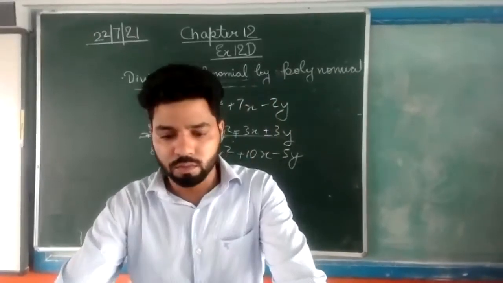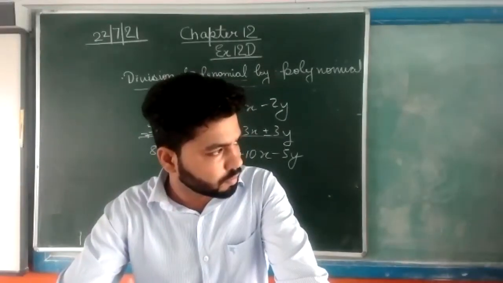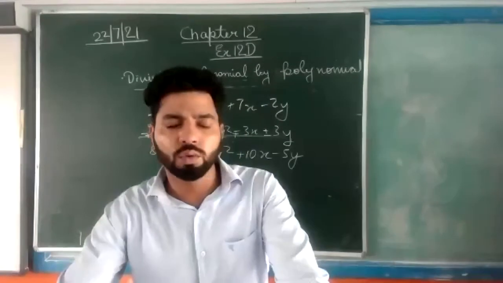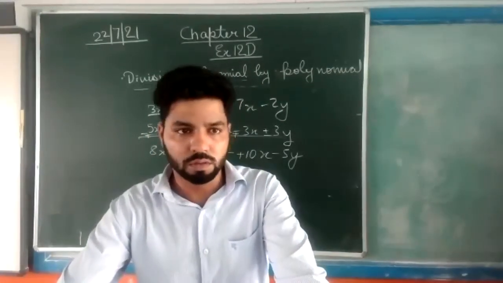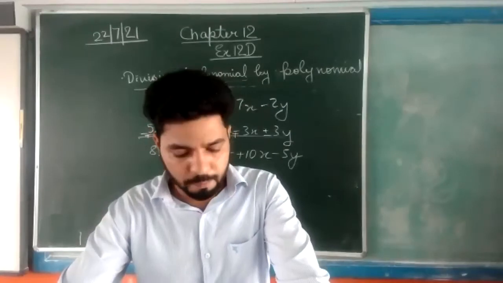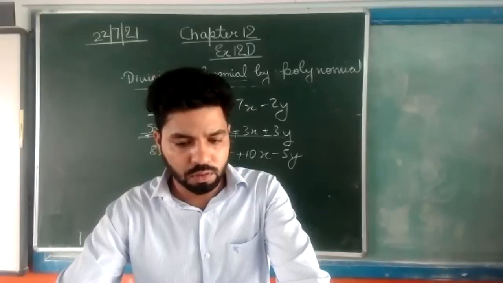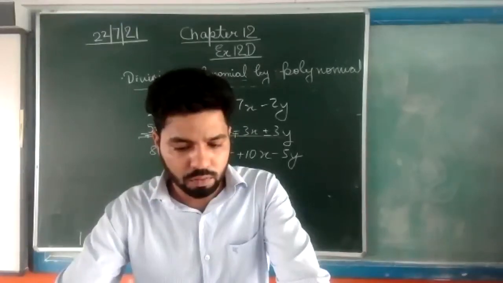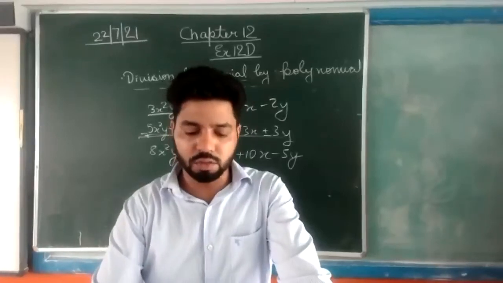Hari Om. Sir, before doing the column method, do we have to write the brackets and minus in vertical manner? No need to write the brackets in the vertical column. Sir, and in 12D, till how much? The homework is exercise 12D.